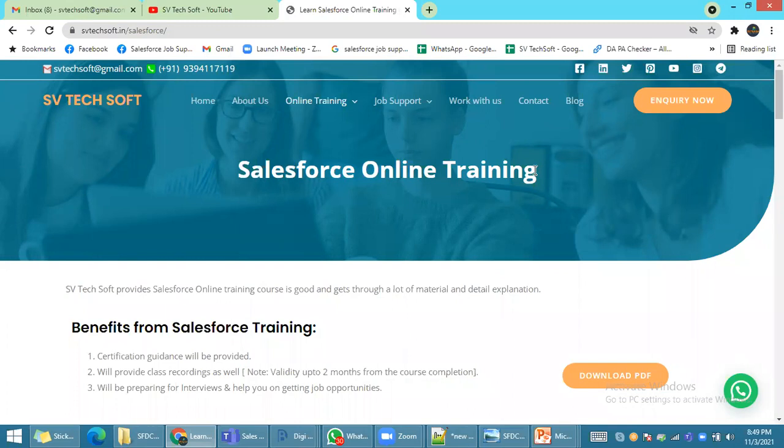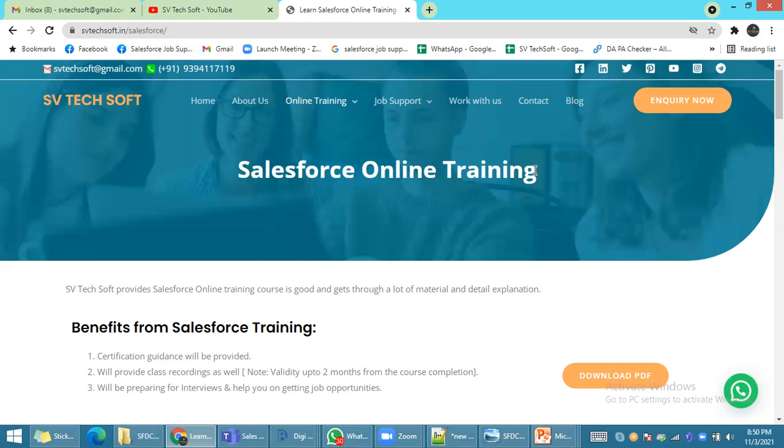Anything you can ask related to our Salesforce. Salesforce is a very, very demanding technology in the market. Lot of job opportunity. As I mentioned, whoever has existing projects like PHP, Java, .NET, SAP, nowadays every client is moving into Salesforce. Companies also require a lot of manpower.